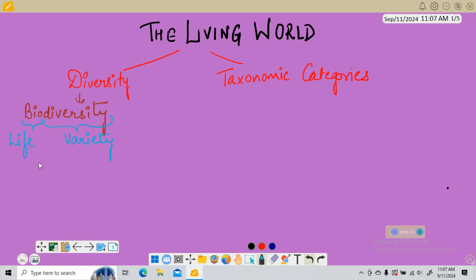So what does this biodiversity do? It maintains the ecological balance. Now how is this ecological balance maintained? With the help of the food chain. You might have heard about the food chain, like how first a herbivore eats grass and plants, then it is eaten by carnivores like lion, tiger.